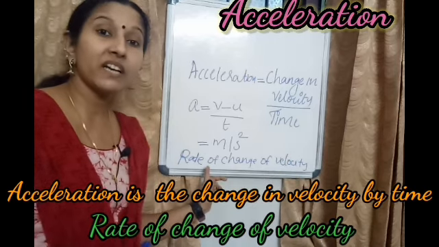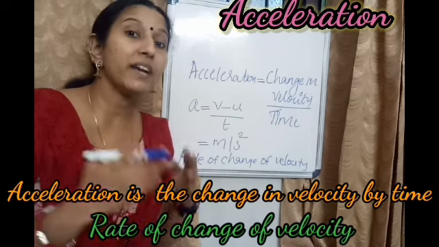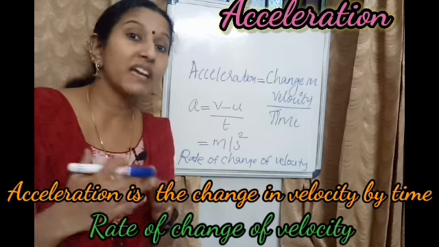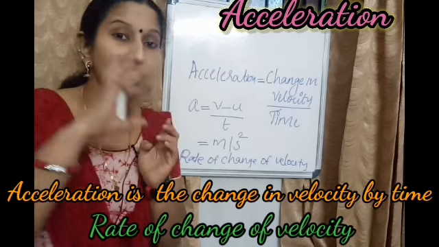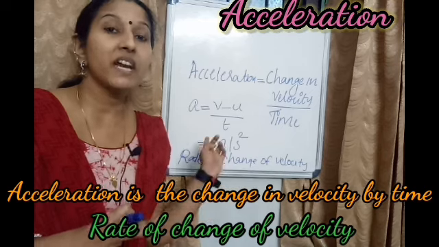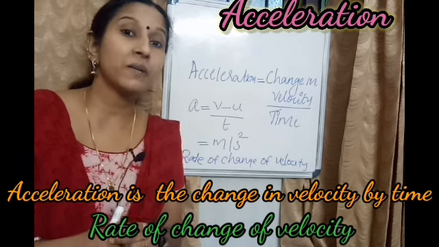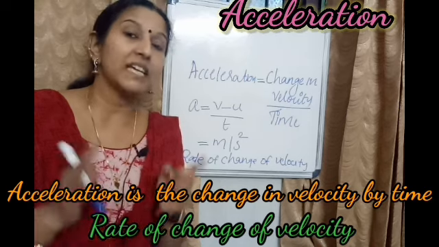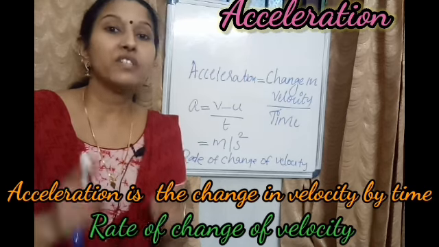Why here is it rate of change of velocity? Because if you divide any quantity by time, you can use the term rate of. So the definition of acceleration is the rate of change of velocity. Acceleration is the change in velocity by time, or the rate of change of velocity.